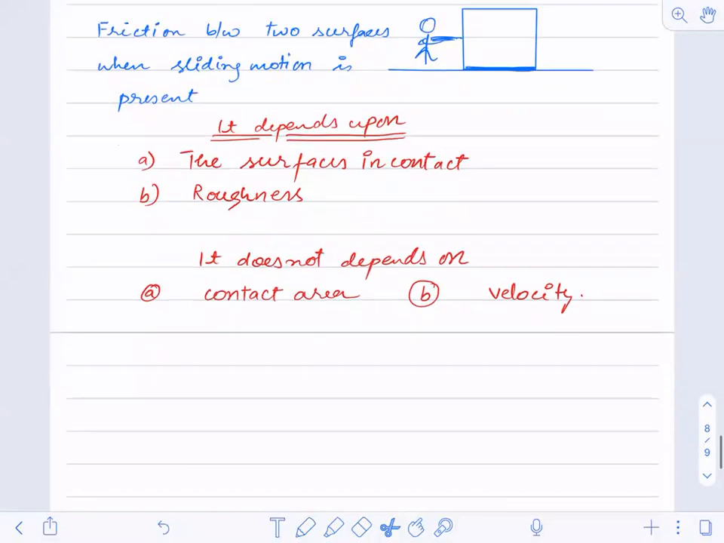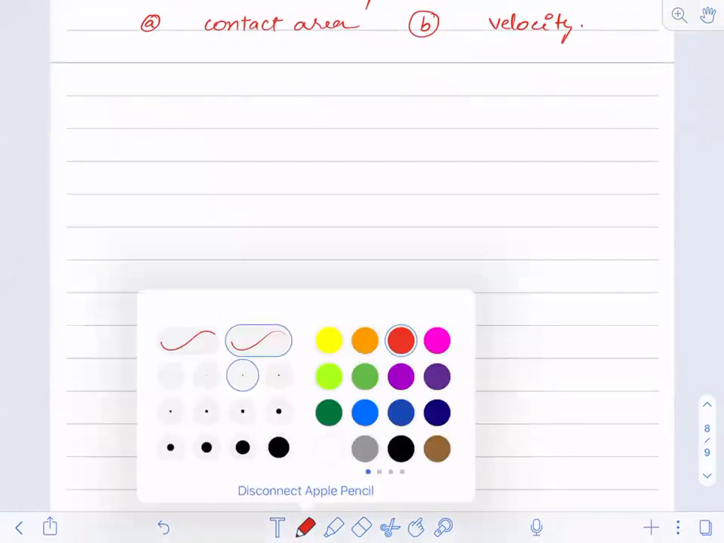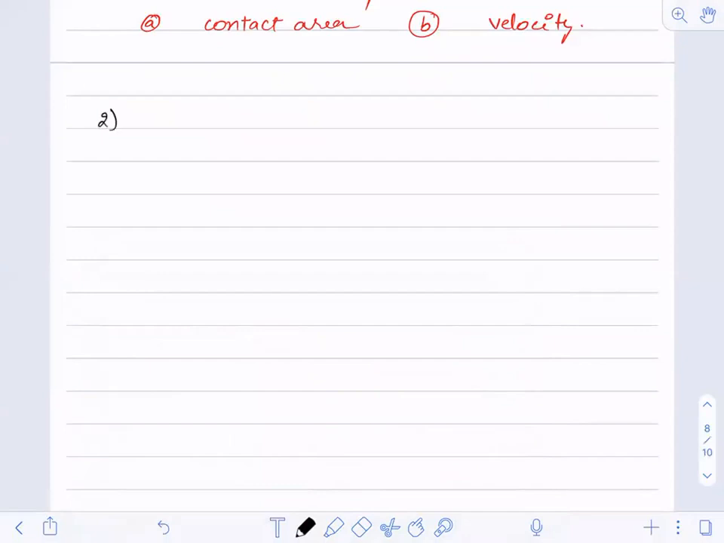Now the next is rolling friction. The second one is rolling friction. Anybody who can tell me about the rolling friction? Friction between two surfaces when a body rolls on the surface. Anybody else? I got only 2-3 answers. When the body rolls on the surface. Anybody else? Come on.